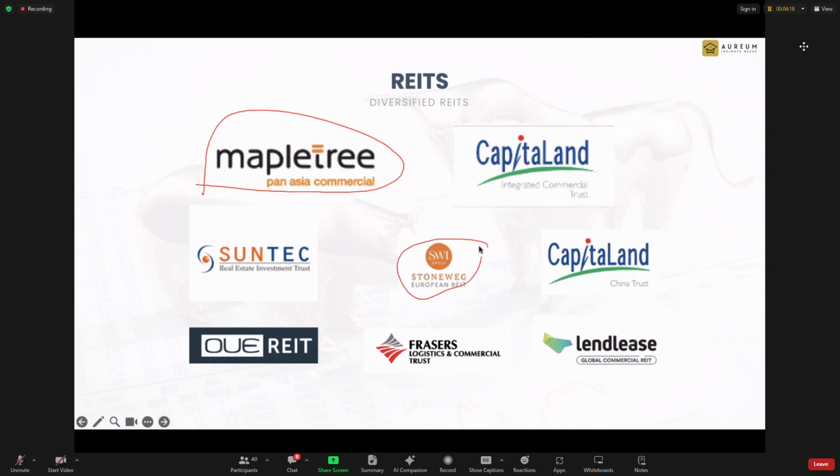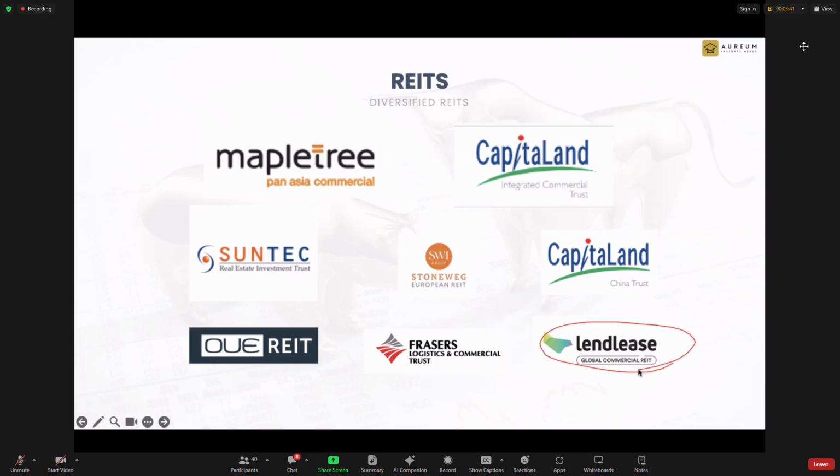This one is formerly known as Cromwell, which I didn't have a good impression of their REITs last time. Now they have changed to this one, which I currently have no comment on. It's too new to comment on. To me, a change of sponsor is considered like a new REIT. It's just a new IPO REIT, so I can't comment much until we see how they perform in the next few years. All sponsors will tell you they are committed, but after a few years, you see they just change, and they say it's due to restructuring or a strategic plan.